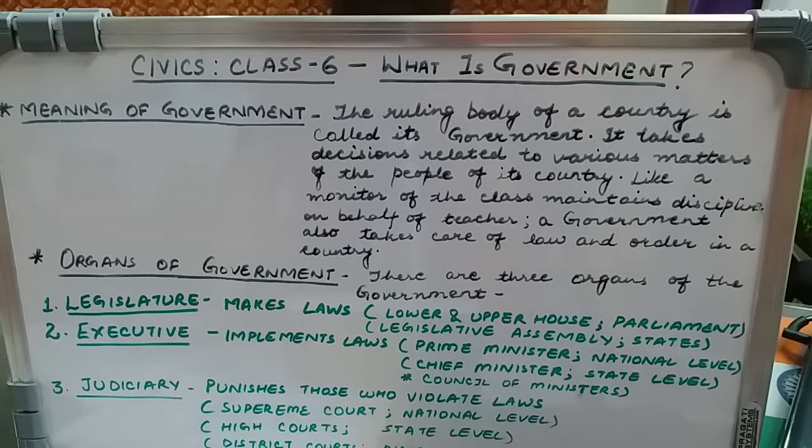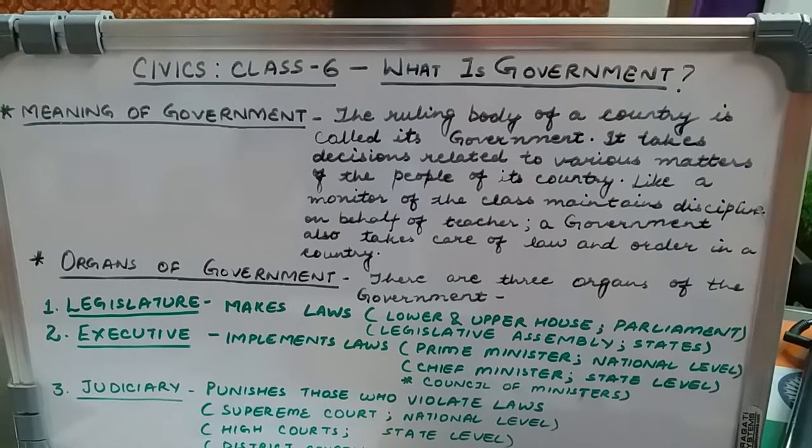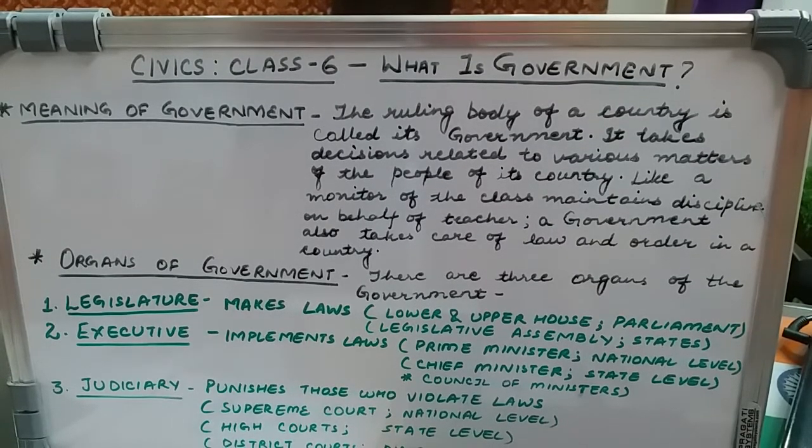In a similar way, when we live in a country and there is a large number of people, what we simply need is a group or a body or an institution that can take care of the management, the law and order, and maintenance of various things of the country as well as of those people who live in that country.